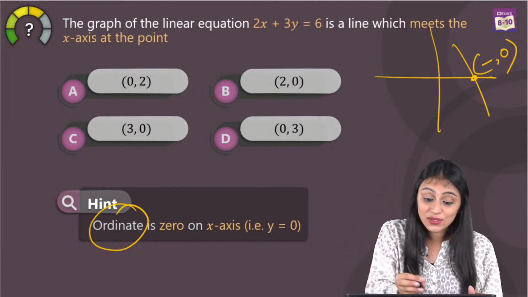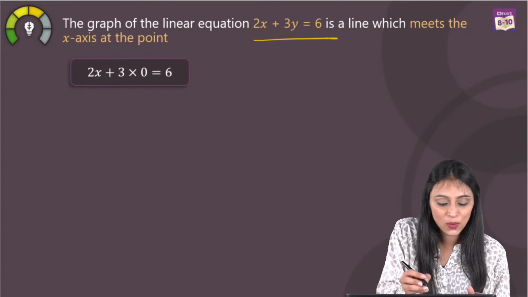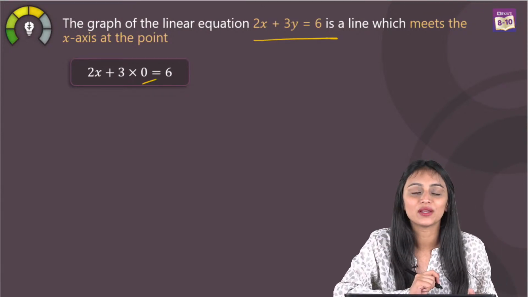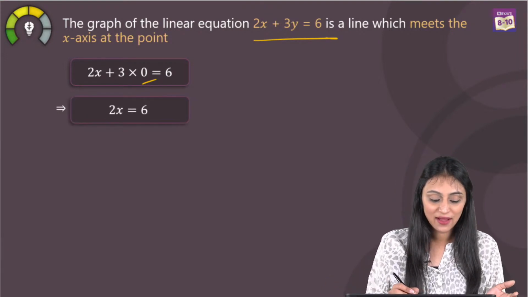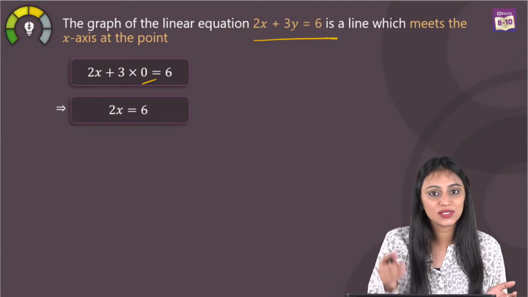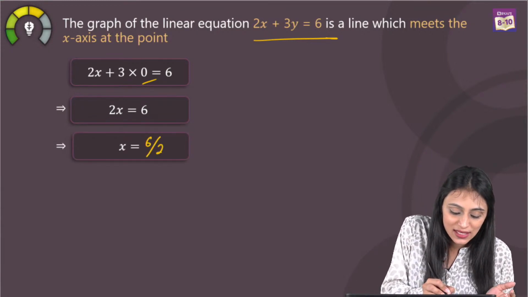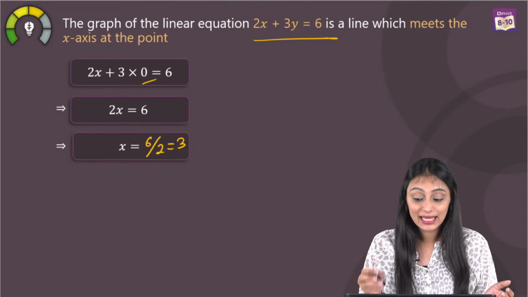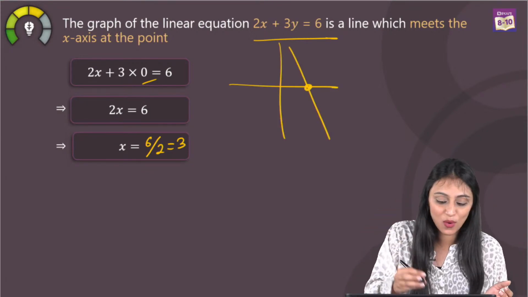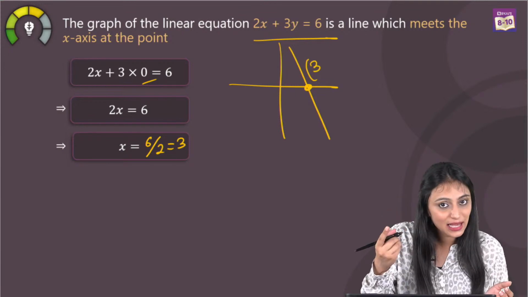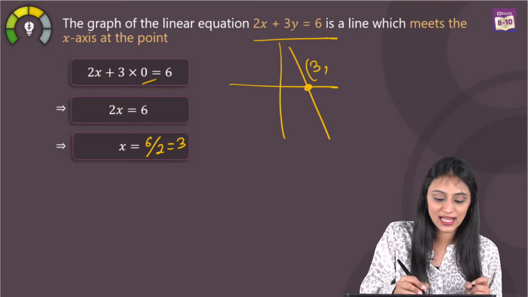Remember this thing. Now since the y-coordinate is 0, I can say that in this equation, I'll put y as 0. So from here, I'll get the value of x. So we have 2x plus 0 equals 6, which is 2x equal to 6. From here, you get the value of x. That's going to be 6 by 2, which is nothing but 3. That means it is intersecting the x-axis at some point where the abscissa is 3, that means the x-coordinate, and the ordinate, that means the y-coordinate, as we discussed, is going to be 0.